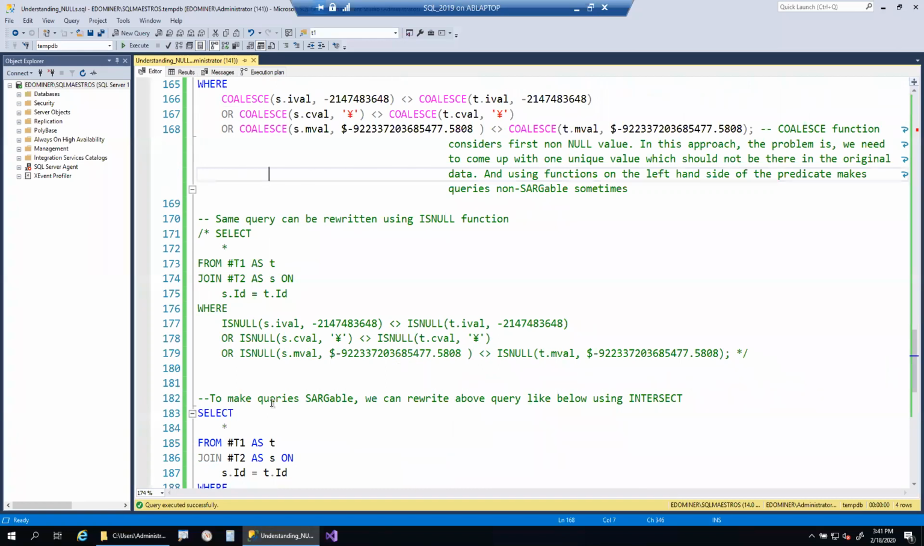How many of you already know, or let me put it this way. How many of you don't know the concept of sargability? Please respond in the chat window.